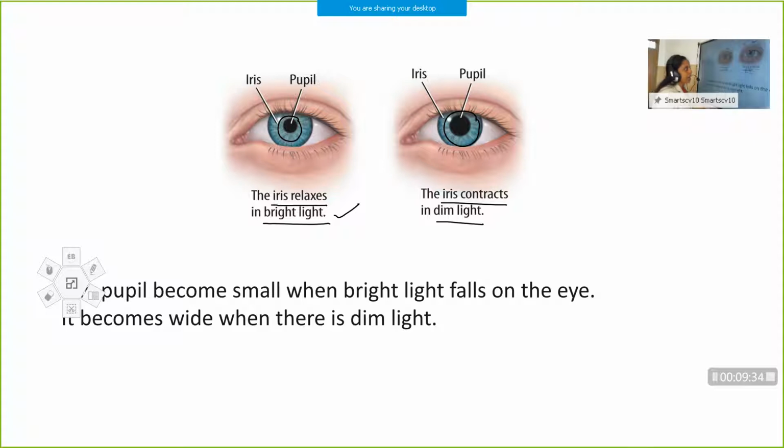our eye, and in dim light what happens? The iris contracts, so a large amount of light can enter our eye, or the maximum light will enter our eye. So with the help of the iris and pupil, the amount of light entering our eye is controlled. Okay, children, got the function of pupil and iris? So we'll move on to the next part of the eye.